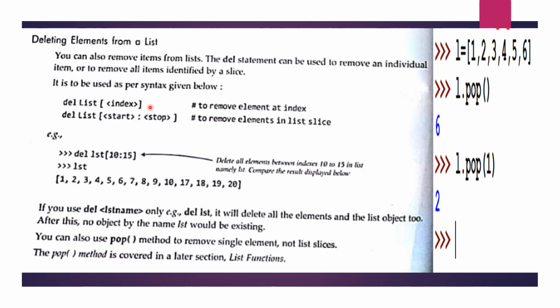So this is the example given for deleting a single element. A single element example is not given here. This is the example of list slicing. So del list and elements from 10 to 15.